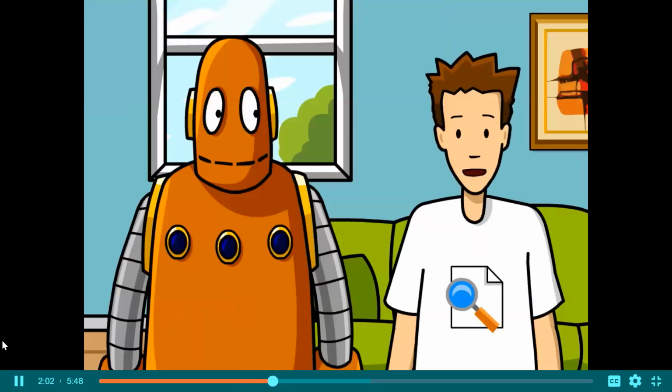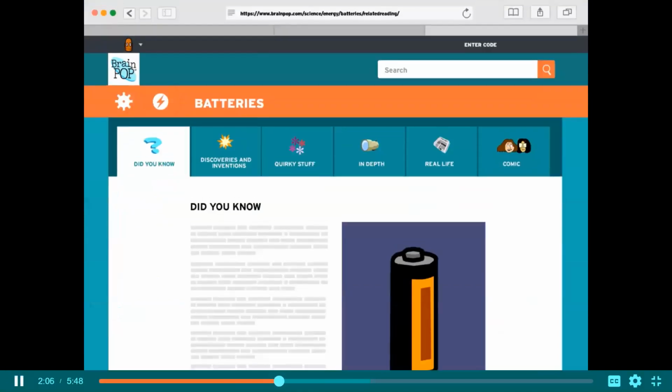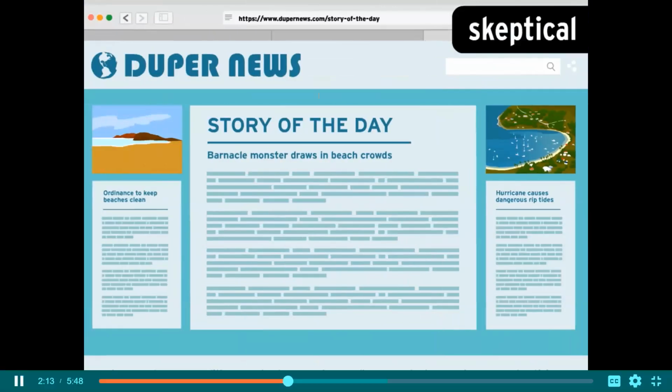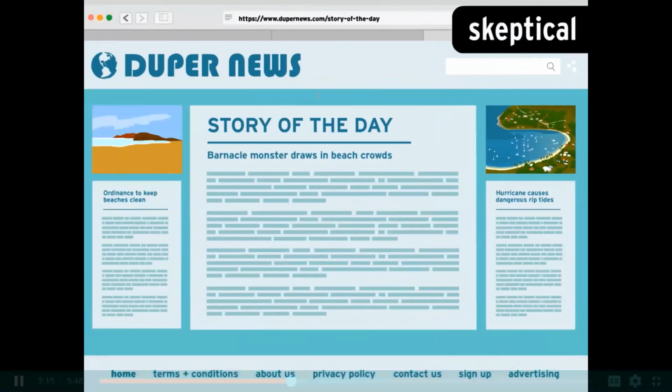That's true. Most popular open domain resources are reliable, like BrainPop. We're a .com and we fact-check everything. But you need to be skeptical of sites you've never heard of before. That means you shouldn't accept what they say at face value.